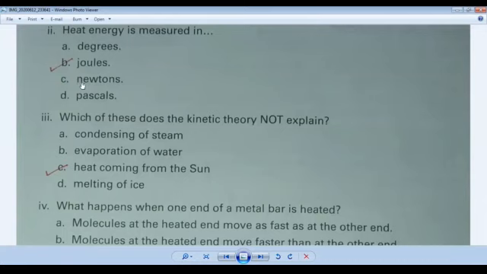Newton. This unit is used for force, and Pascal is also used for pressure. So the correct answer is joules. So please mark in your book: heat energy is measured in joules.